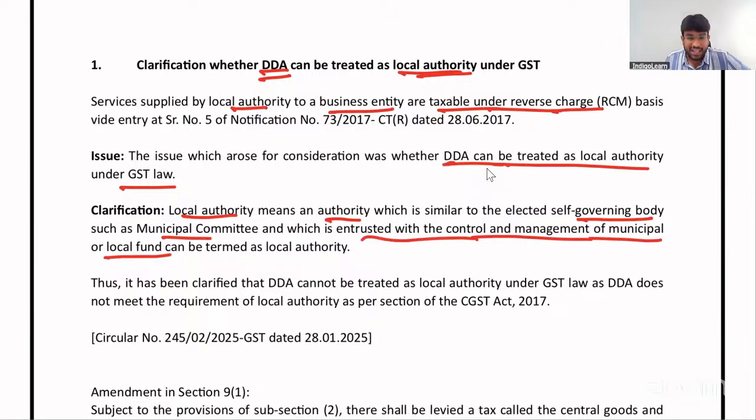So it has been clarified that DDA cannot be treated as local authority as DDA does not meet requirement of local authority as per CGST Act. It should be something like a municipal corporation or municipal committee. And Delhi Development Authority is not a municipal corporation. They are basically for construction of housing project, commercial project, land pooling, land management and all.